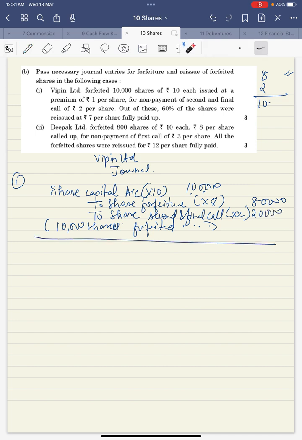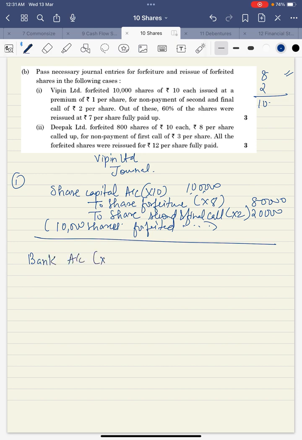Now what else is given? Out of this, 60% of the shares were reissued. 60% of this is 6,000. 6,000 shares are reissued as 7 fully paid up. 10 rupees shares are reissued for 7, so a 3 rupees discount is given. We can give a discount of 8, but we have given a discount of 3, that means 5 rupees will be saved. Okay, so let us pass the reissue entry first.